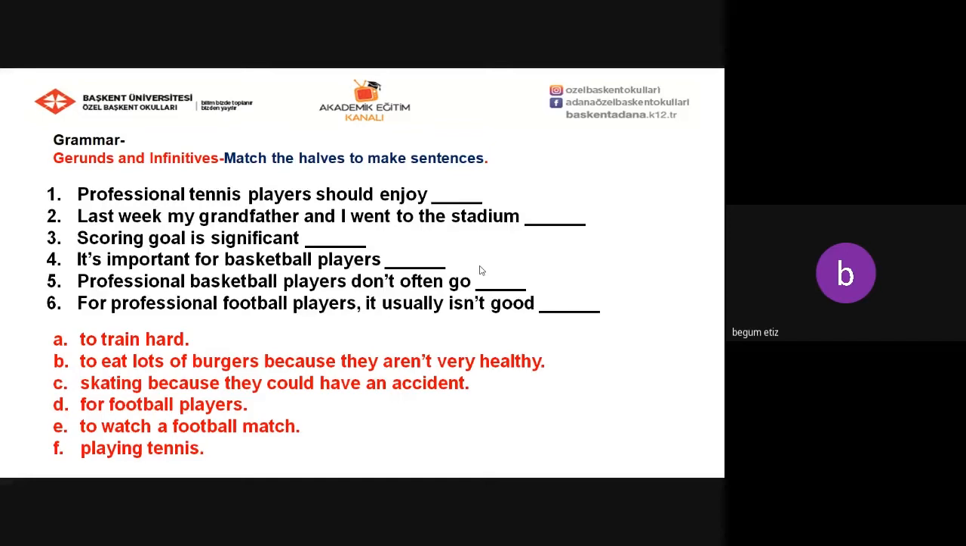To train hard, to eat lots of burgers because they aren't very healthy, skating because they could have an accident, for football players, to watch a football match, playing tennis. You will match the halves to make sentences.